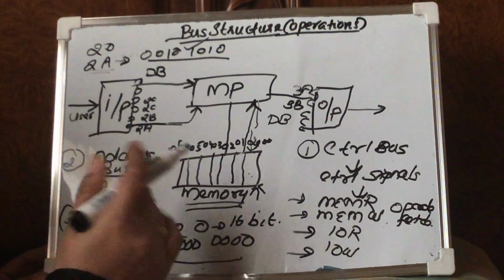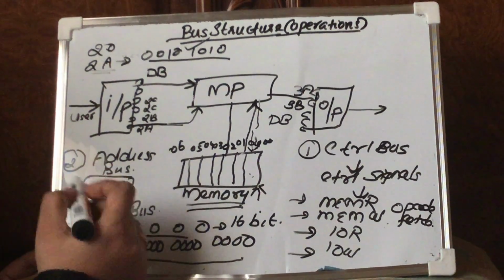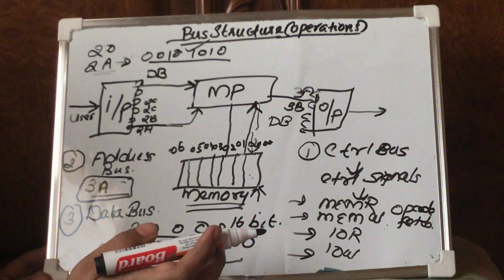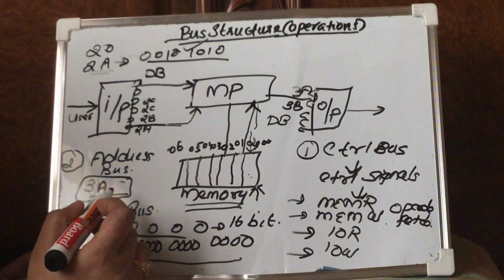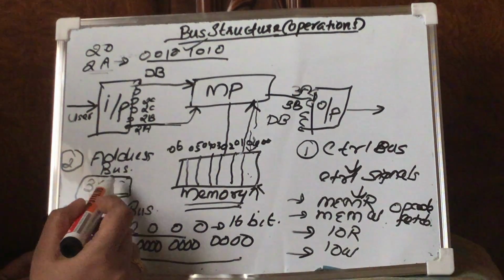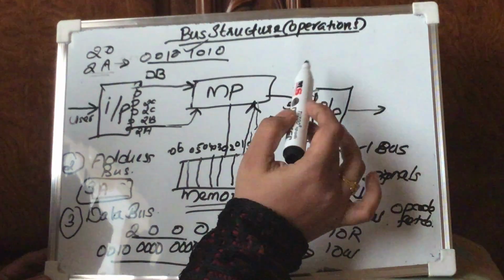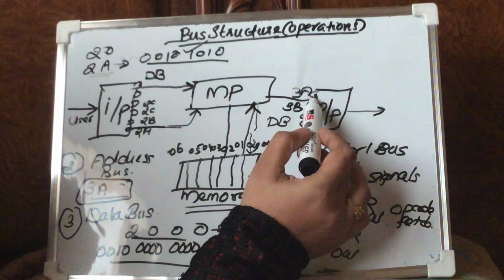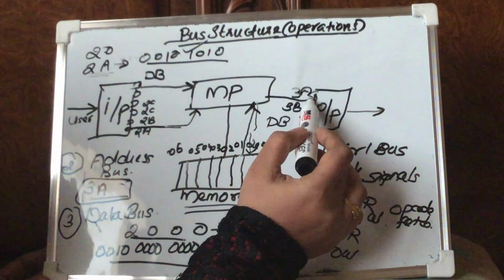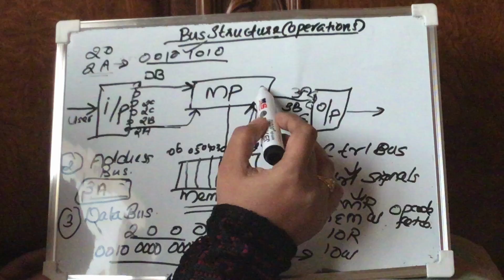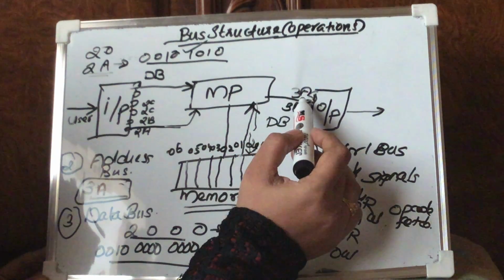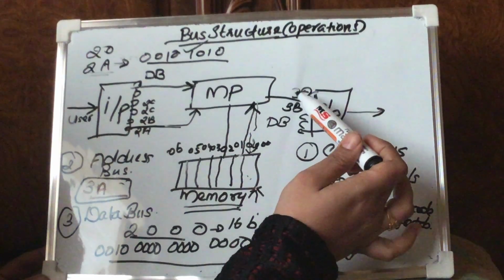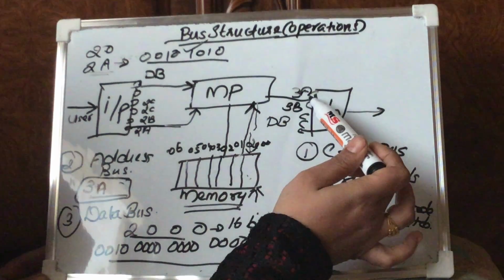For example, if you want to output your result or data through the 3A address, then 3A will be passing through the address bus. At that time, it will be pointing to and waiting at this particular location. This is the 3A location where it is going to accept the data received from the microprocessor.